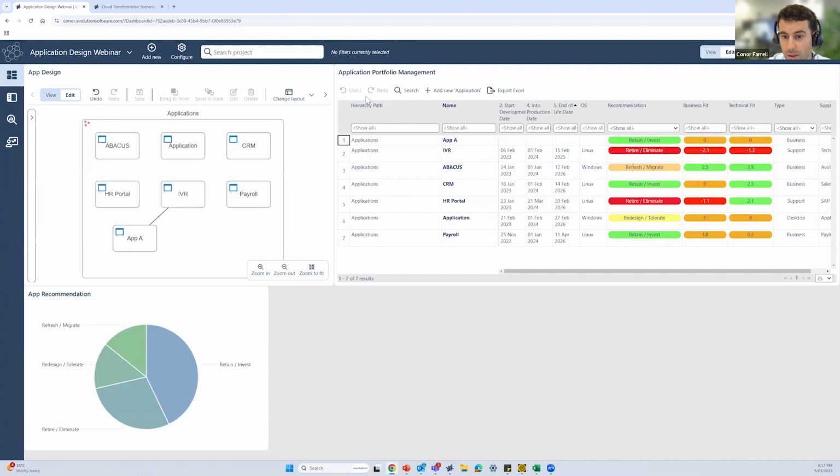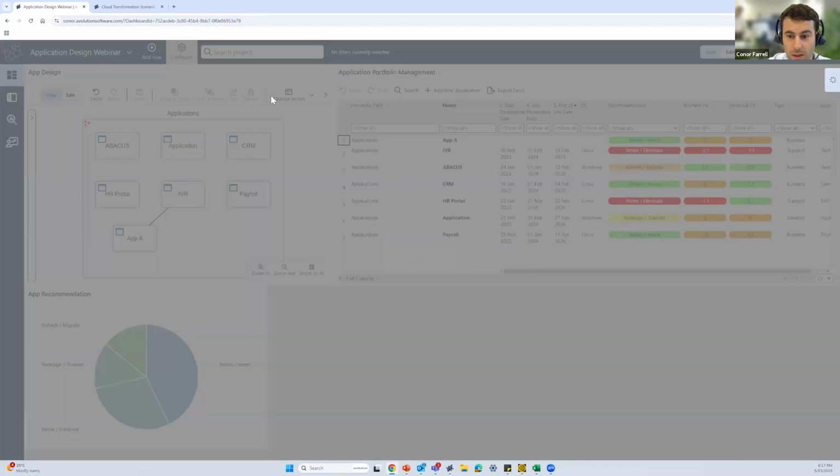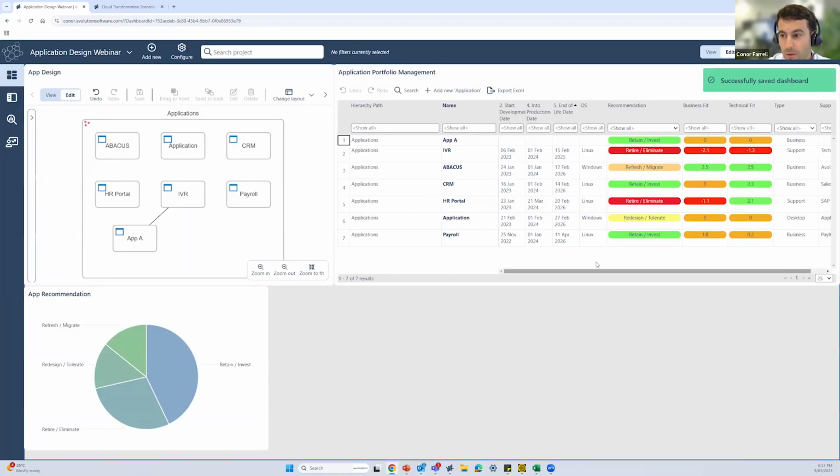As I remove that, that'll just give me the opportunity to come back to where I was. I'm just going to save my dashboard. Okay. Next up, we might look at bringing in our business fit and technical fit scores that I just mentioned to a visualization, and how we might portray this could be through a bubble chart.